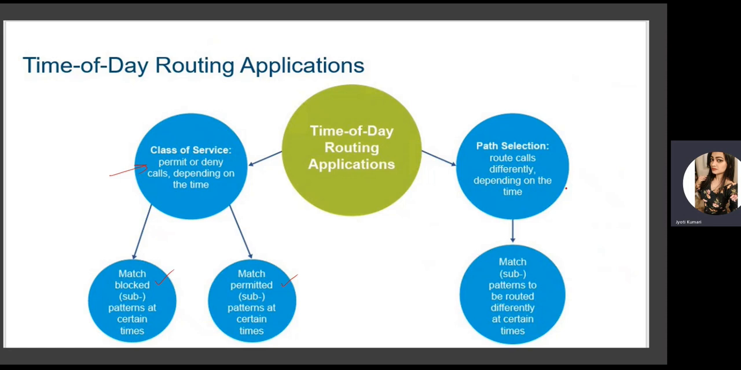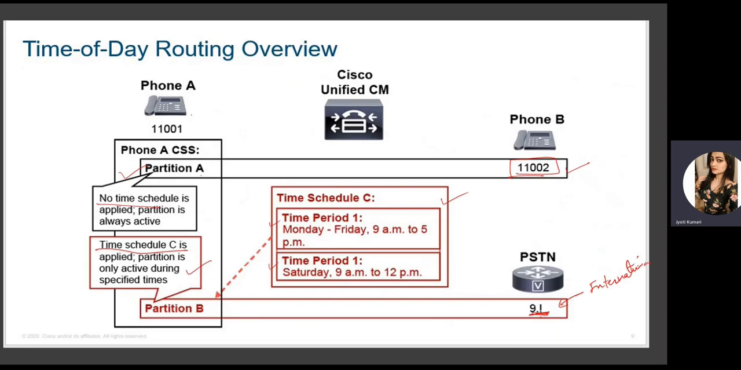Then there is path selection also. Along with time of day routing and the schedule, we can also configure which path will be taken for that. Let's suppose we have configured a time schedule and also to make calls from phone A to the PSTN, let's say we have two connections. One is PSTN 1 and the other is PSTN 2, let's suppose. Both of the PSTN lines have different costs. Let's say this is a cheaper one and this is the expensive PSTN.